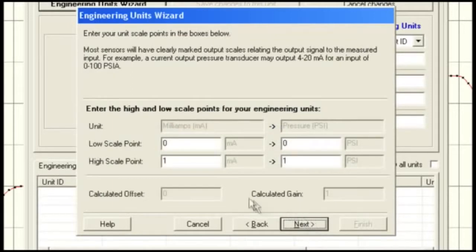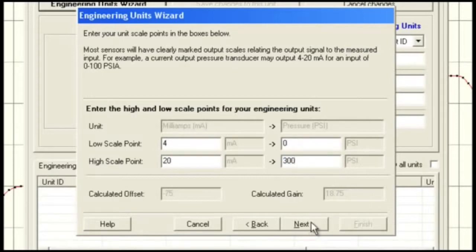The Unit Scale screen will open. This is where the low and high scale points are entered. A common sensor output signal is 4 to 20 milliamps, so we will use this in our example. In the milliamp column, we enter 4 for the low scale point and 20 for the high scale point. In this example, we are converting to 0 to 300 psi. In the pressure column, enter 0 for the low scale point and 300 for the high scale point.